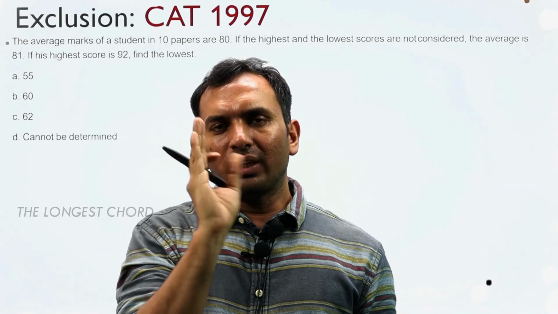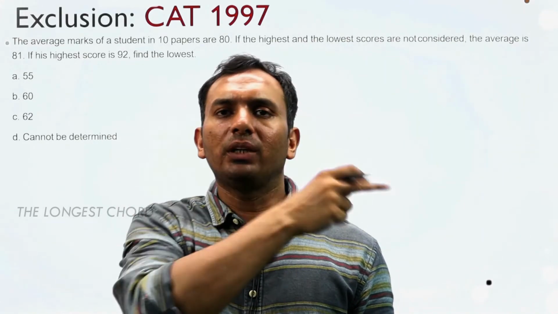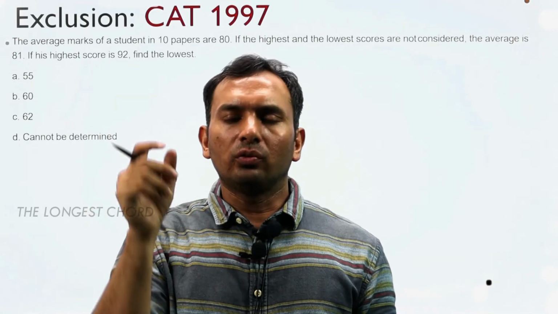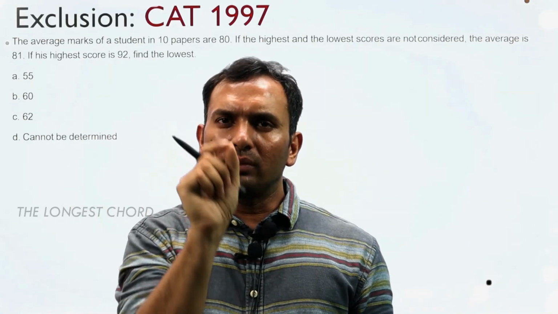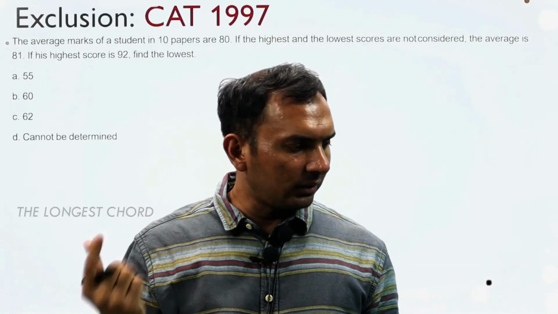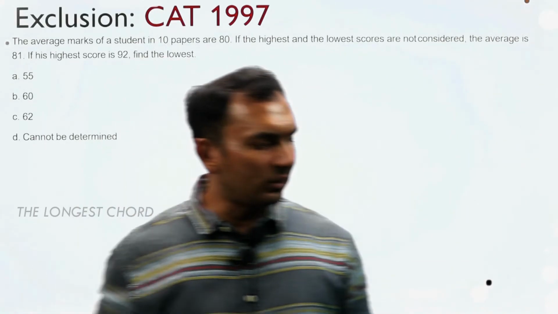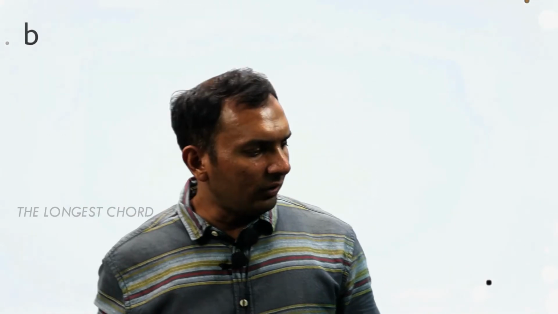Now 162 we are keeping them, but they are decreasing by 1. How many? They are decreasing all 10 by 1. So we will take minus 10. So their total sum must be 152. Now one of them, the highest, is 92. So we can say 152 minus 92. That means 60 should be the lower one. So easily we can get the answer.